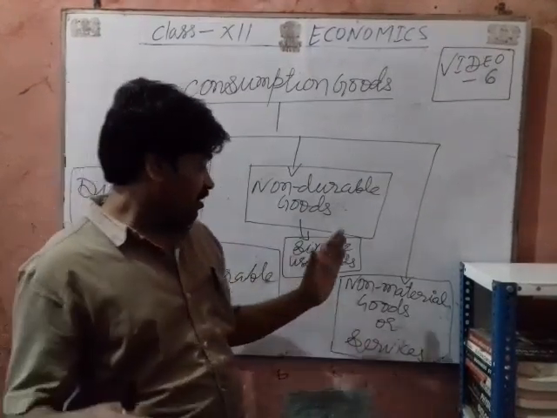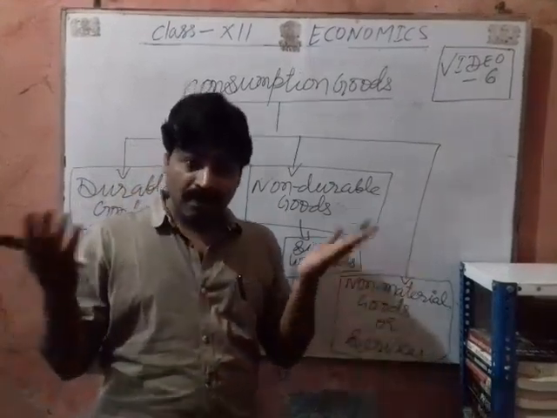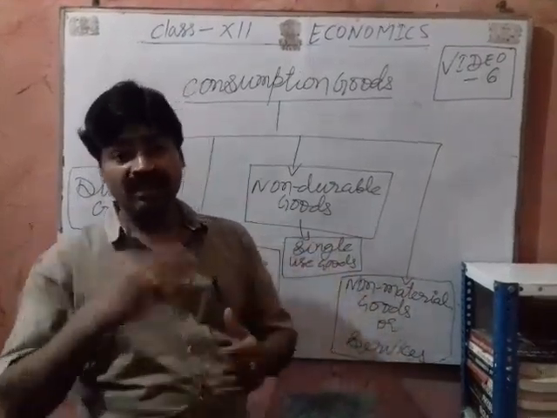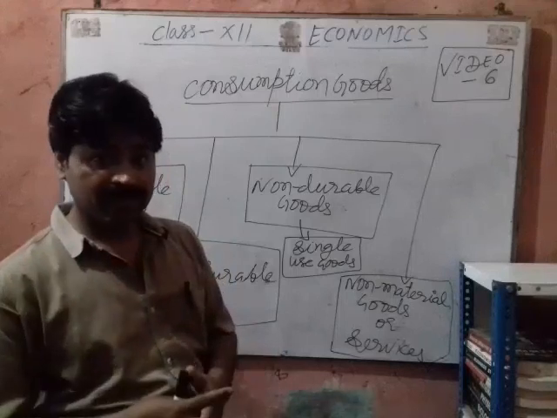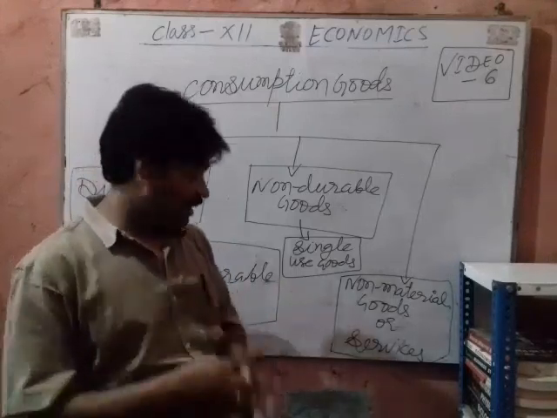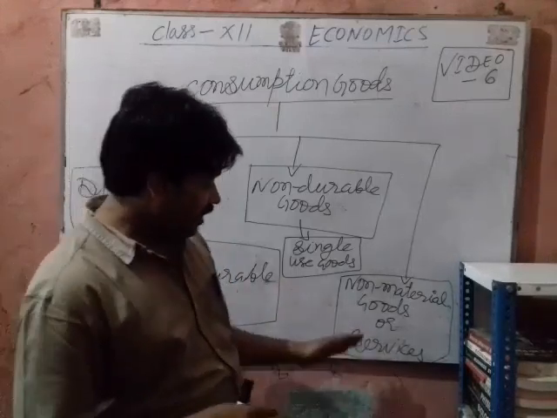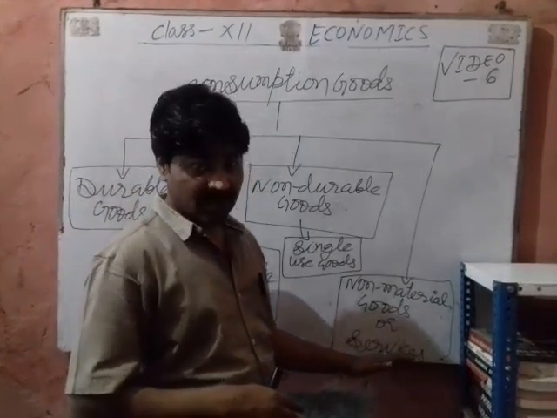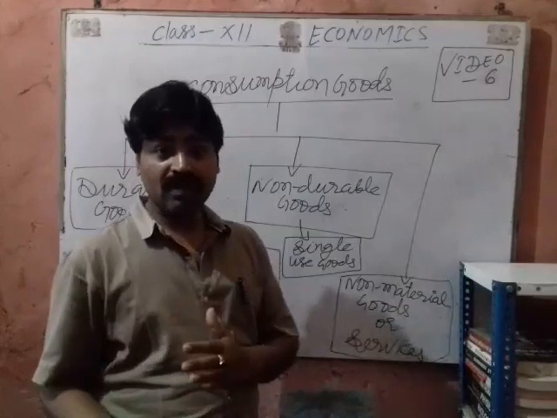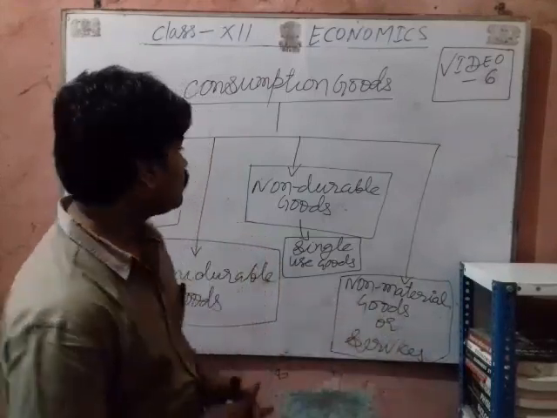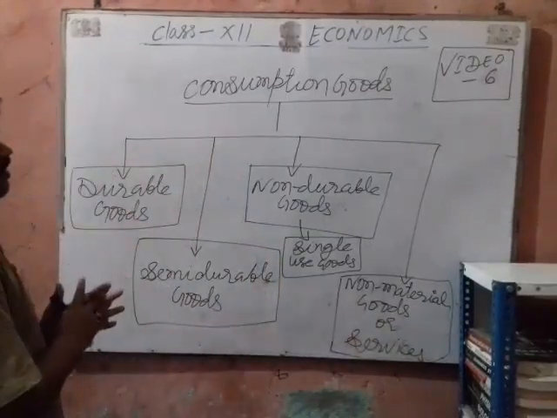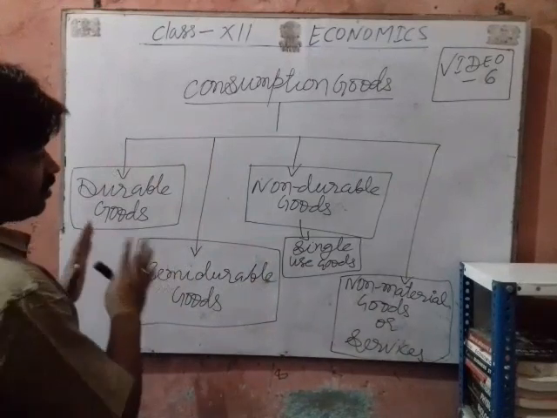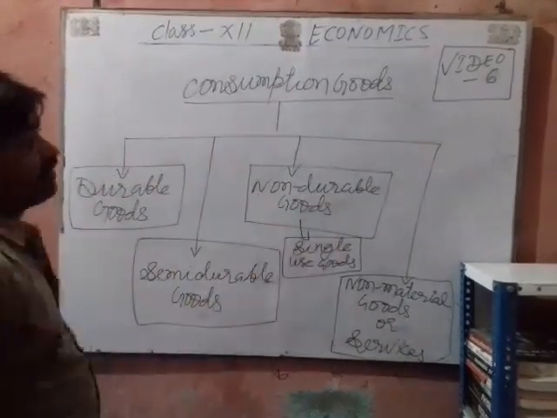These are used by the consumer in a single act of consumption. For example, food items, milk, ice cream, etc. And non-material goods are called services. Example, service of a doctor, advocate, etc. In this way, we see that consumption goods are classified in 4 categories.